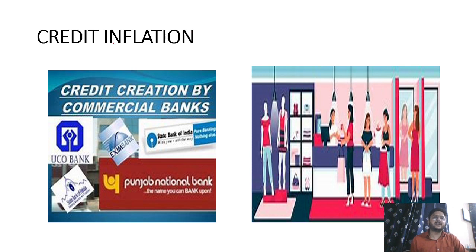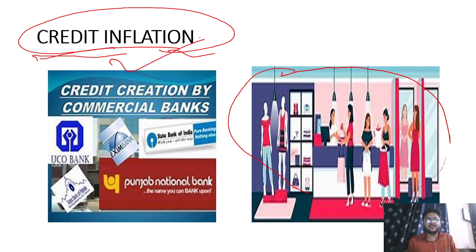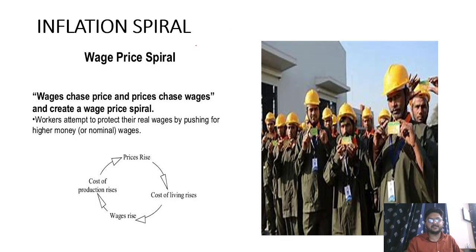Next is credit inflation. So when the credit creation capacity of banks increases, and because of that, what happens? They are distributing more credit to the people. Now the purchasing power of people increases. If purchasing power of people increases, that results in an increase in prices, a phenomenon that is called inflation. So this inflation is called credit inflation. Why? Because it is generated because of the credit creation capacity of the banks. That is why it is credit inflation.